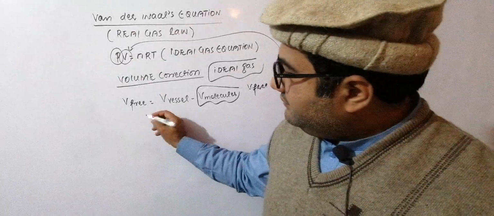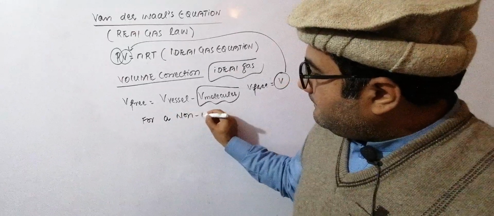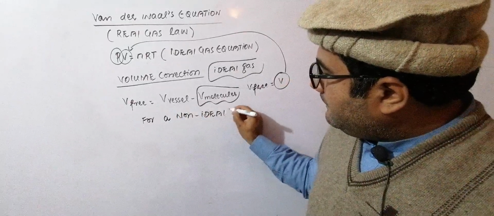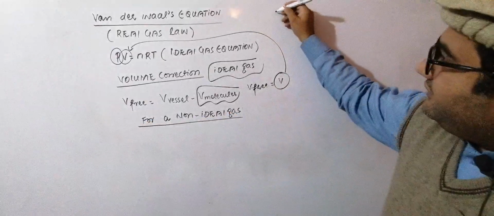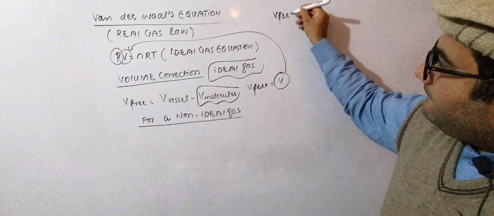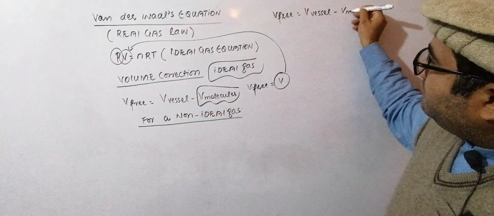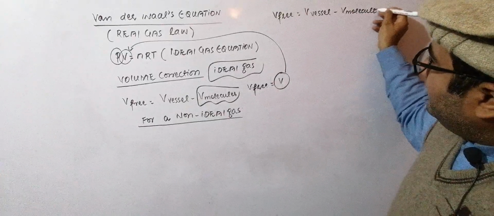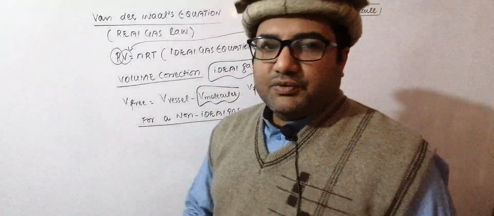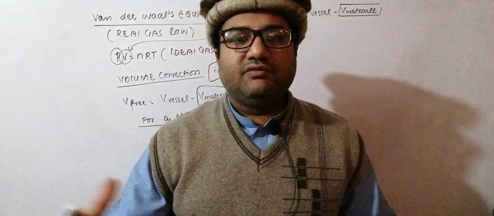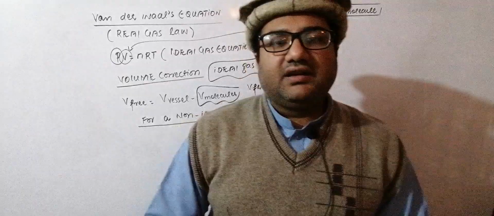So for a non-ideal gas, what will be the V free? That will be V vessel minus V molecule. Here this V molecule will not be neglected. Suppose that the volume of this room is V vessel and my volume is the actual volume.